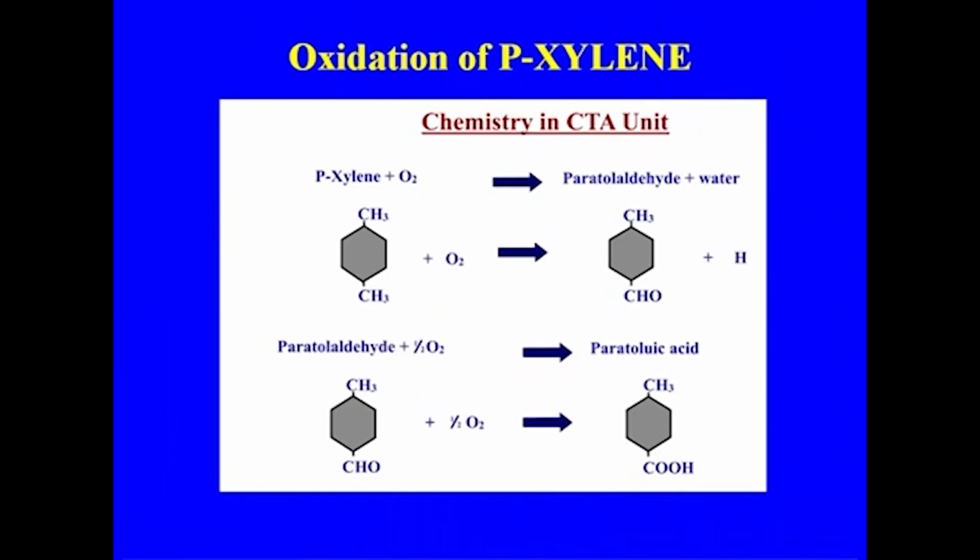These are a series of reactions. The hydrogenation part is for the removal of the impurity.